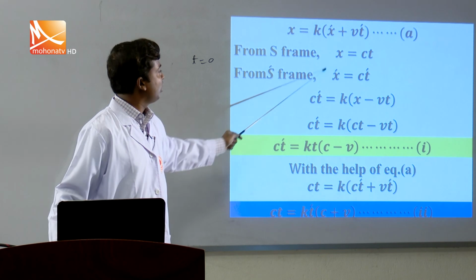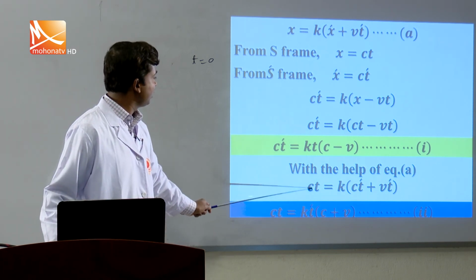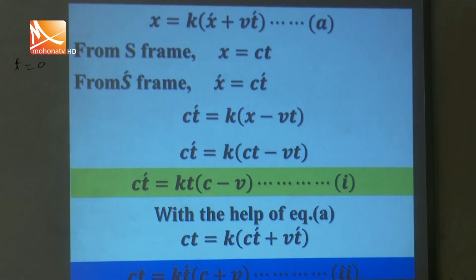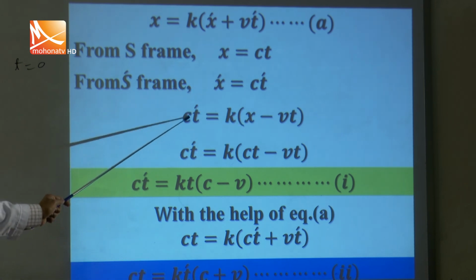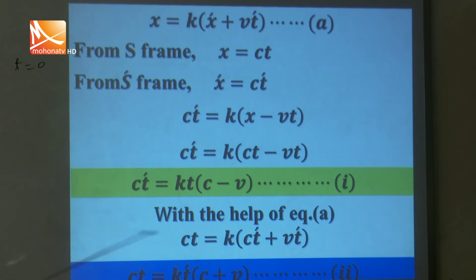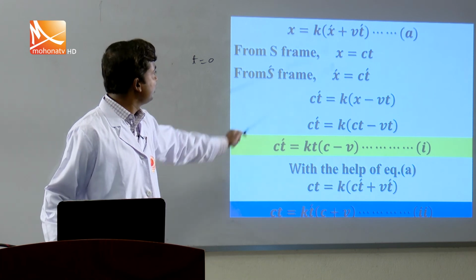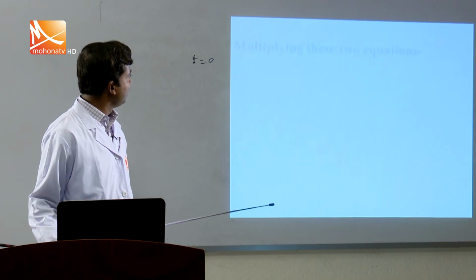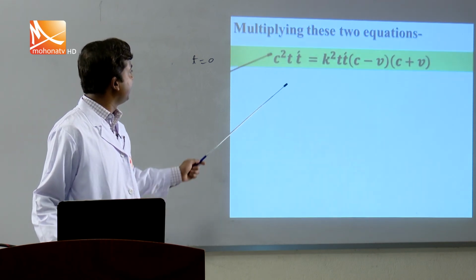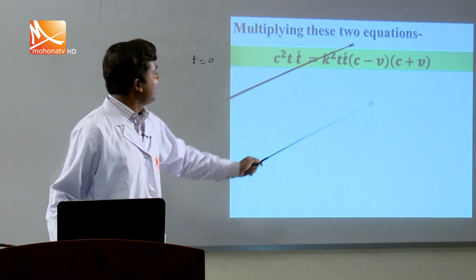This equation starts from our previous equation given in the previous syllabus, and this equation starts from equation A. If you observe clearly, you can see where ct' = k(x - bt) came from. This is the first equation written by Lorentz, and this is the equation that we get from A. If you multiply these two equations, equation 1 and 2, you will get c²tt' = k²tt'(c - b)(c + b).